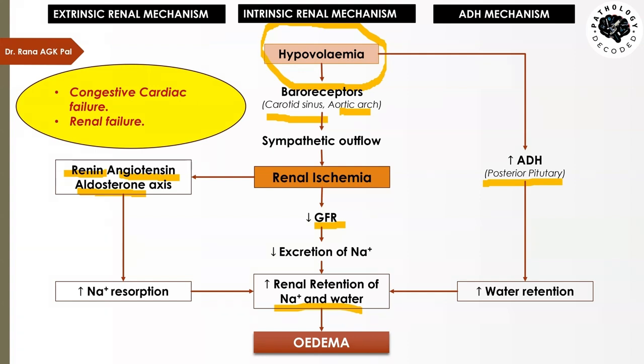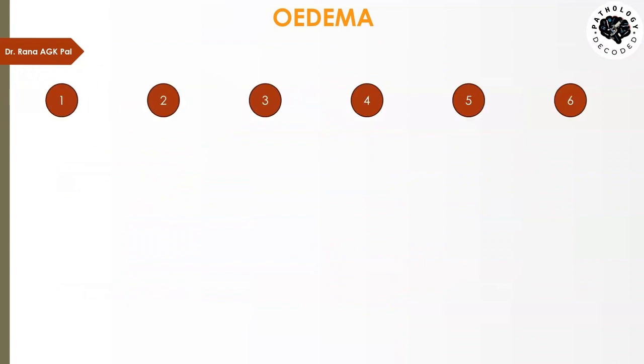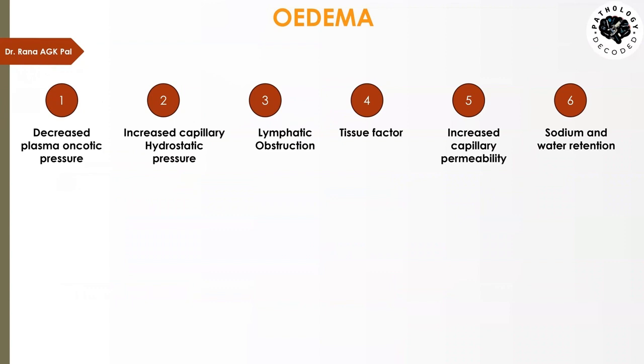So that finishes all the mechanisms and pathological pathways of edema. We have covered all of them. Now let's recapitulate all of them. We discussed 6 various mechanisms by which edema can occur in the body. The first one is decreased plasma oncotic pressure. That includes nephrotic syndrome, nephritic syndrome, liver cirrhosis, malnutrition, and protein losing enteropathy.